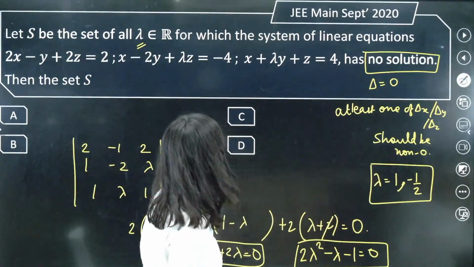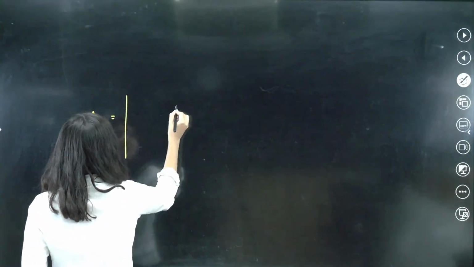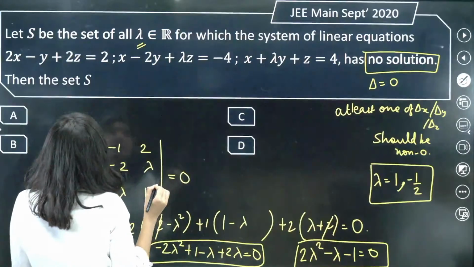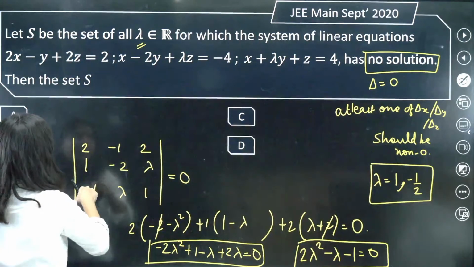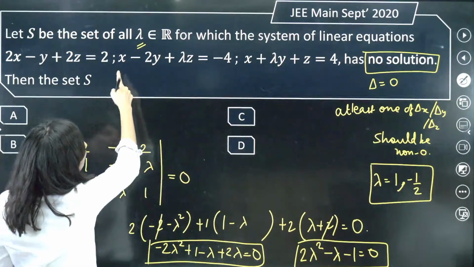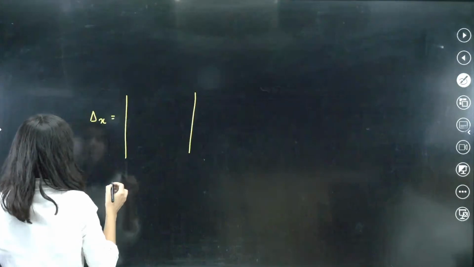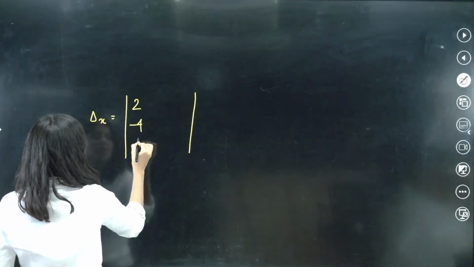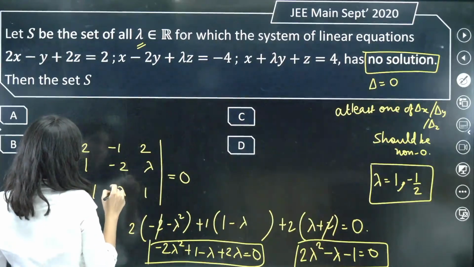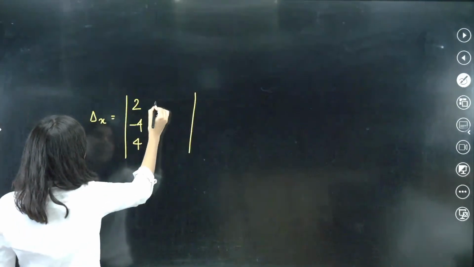So we need to do delta x checking also. If I check delta x, 2, 1, 1 will be replaced by 2, minus 4 and 4. So this is 2, minus 4 and 4. Minus 1, minus 2 and lambda.